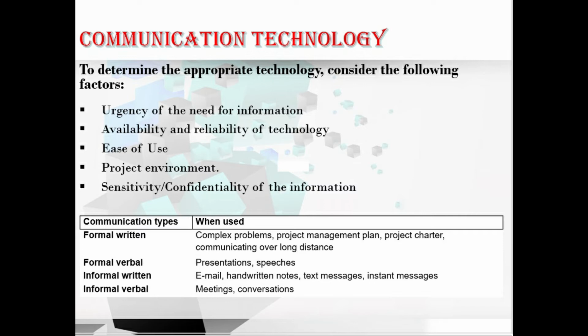We have different factors that can affect the choice of communication technology. That is, first factor is the urgency of the need for information, second is availability and reliability of the technology, third is ease of use, fourth is project environment, and last is sensitivity or confidentiality of the information. Let me explain in more detail one by one. First, the urgency of the need for information. It means the urgency, the frequency, and format of the information to be communicated may vary from project to project and areas.